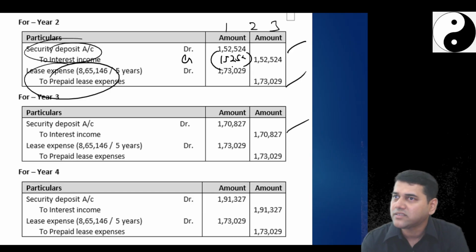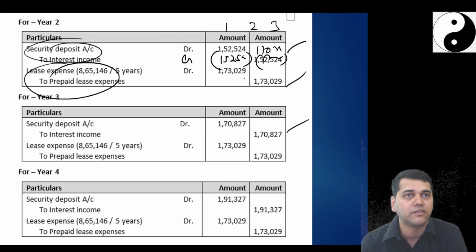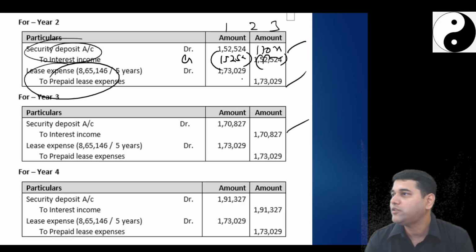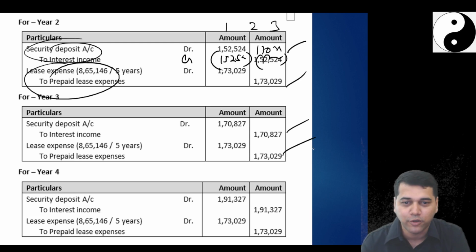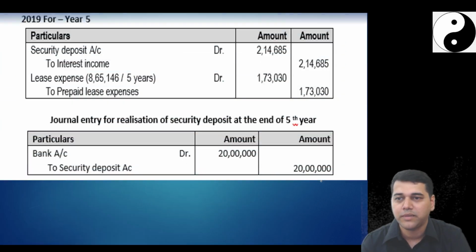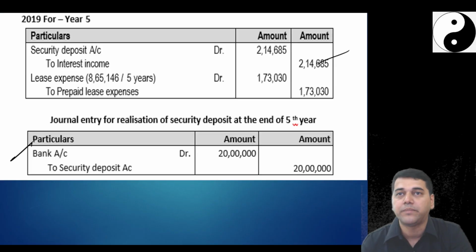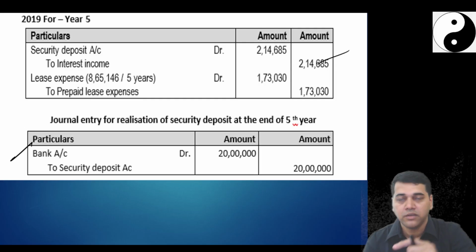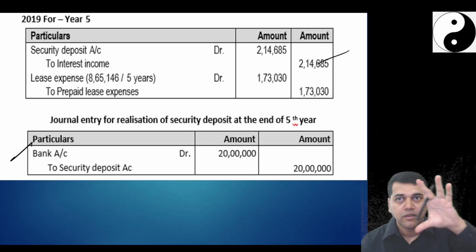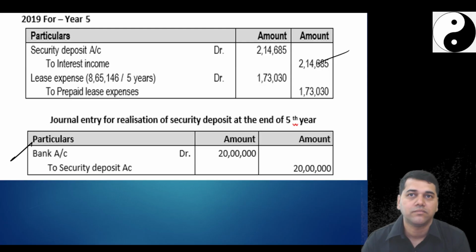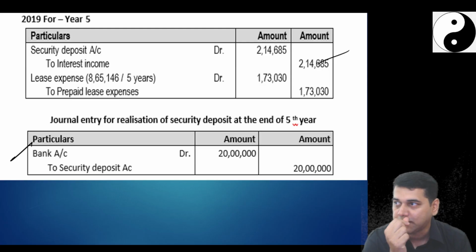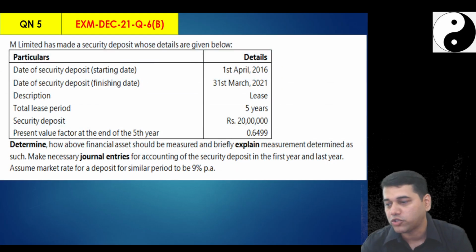Follow, no? Take risk. Second year entries you write here: 1,70,827, 1,70,827, finish. If they give, well and good. If they don't give, forget it. But you save time now. So understood, who is in ICA? So now this is for all the questions, all the years. 4th year you will pass from the amortization schedule, 5th year, and then you pass one separate entry for this. So what your strategy should be: initial recognition entry one separate, end of year, all years consolidated one, and then one last one. And you have got one small calculation. Perfect? Okay. We'll move to another question.